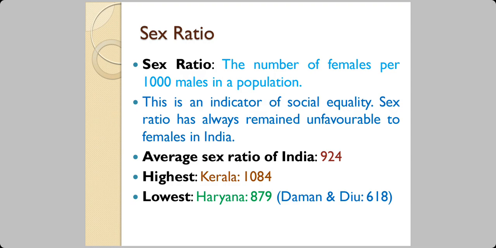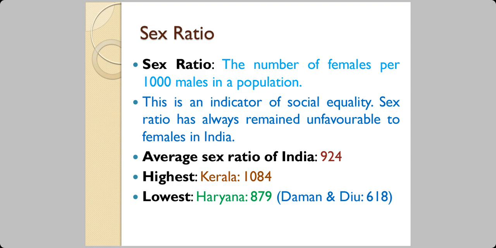Now, Kerala has got this in a different way. There are more number of females there. That is 1084 females per 1000 males. The lowest is in Haryana and Daman and Diu, which is a union territory. Now, what could be the reason of having a low sex ratio? Female infanticide, female feticide, violence against women, crime against women, even the tradition of collecting dowry. These are the factors which are putting influence on the sex ratio.